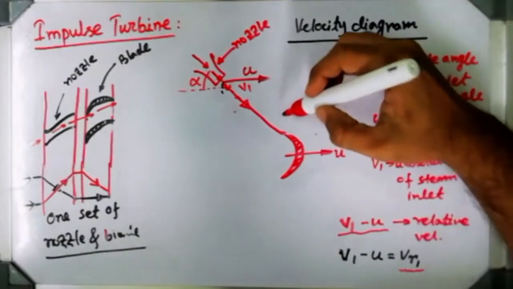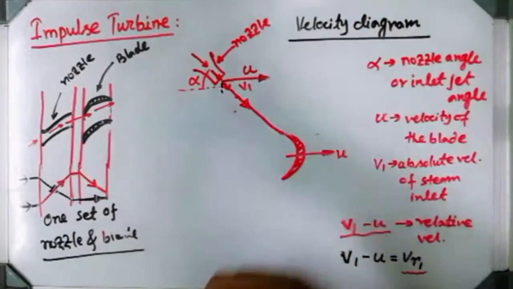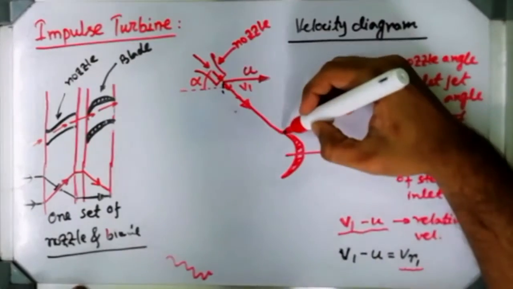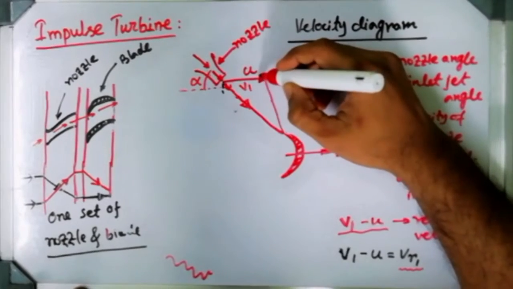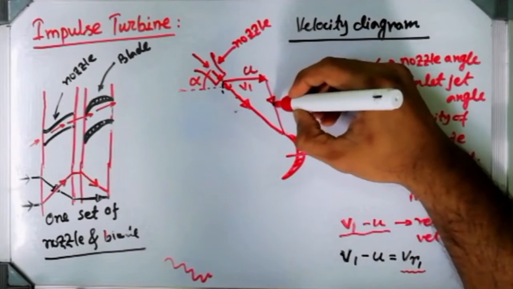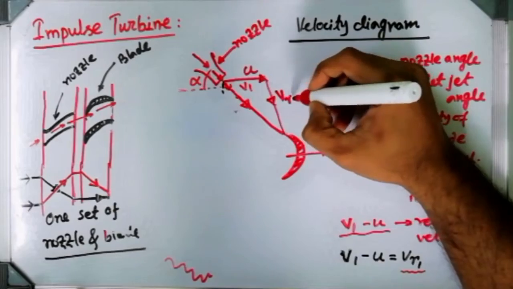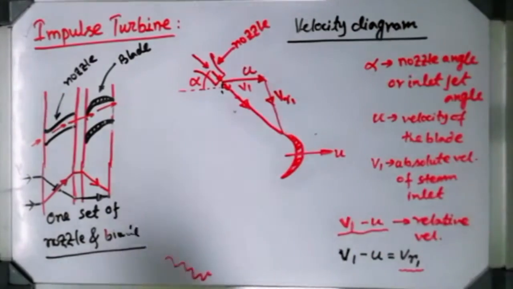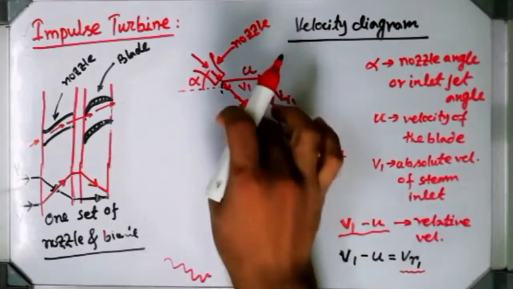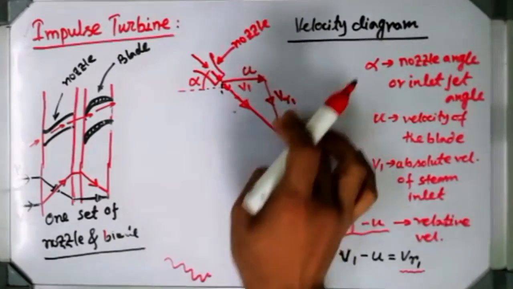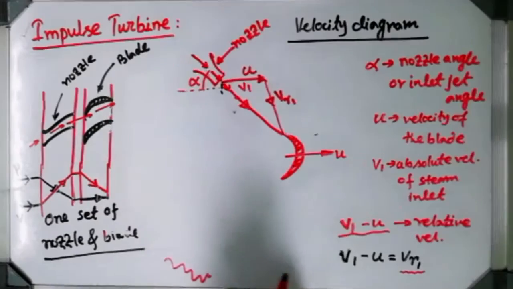Now if I join these 2 points, from this point to this point, this direction will give you the velocity which is known as relative velocity. You can see VR1 is a lesser value than V1. It is nothing but the resultant velocity.